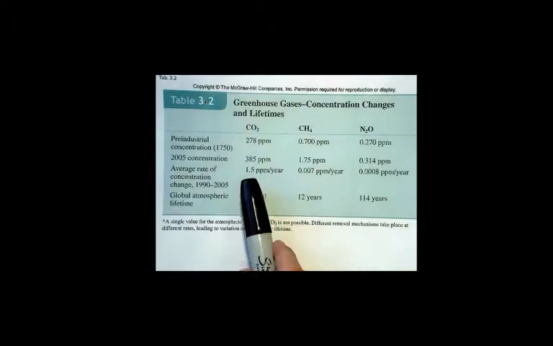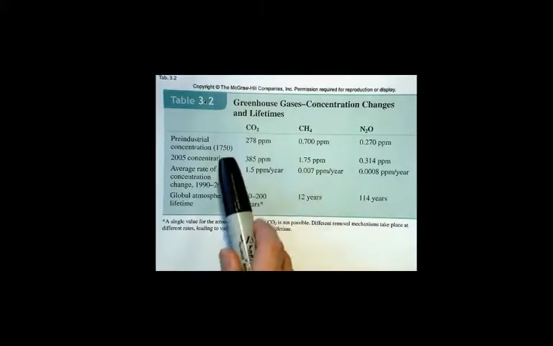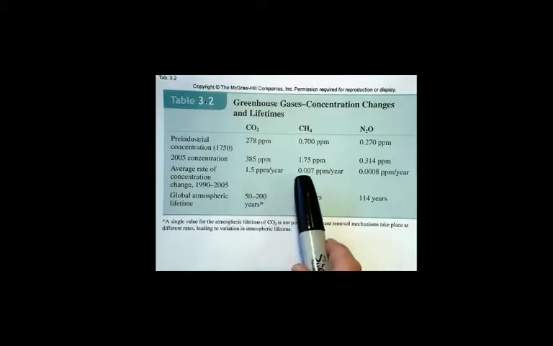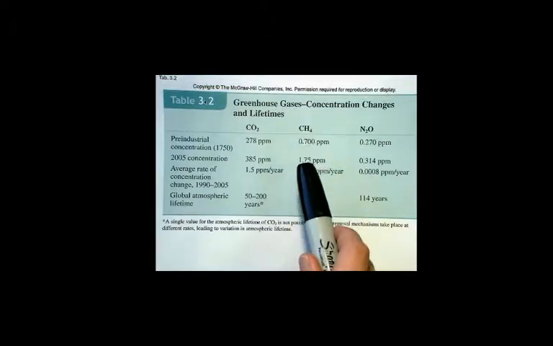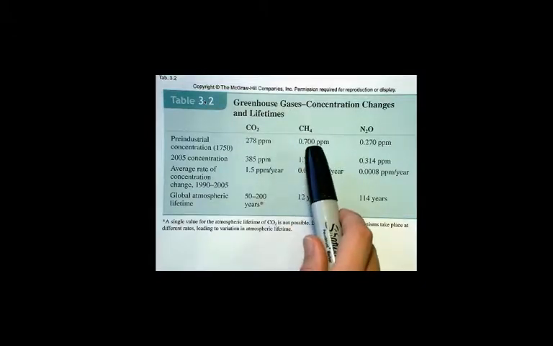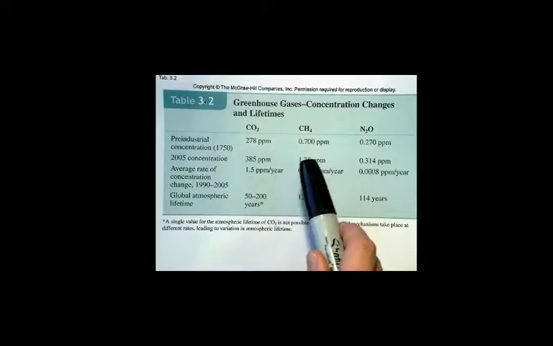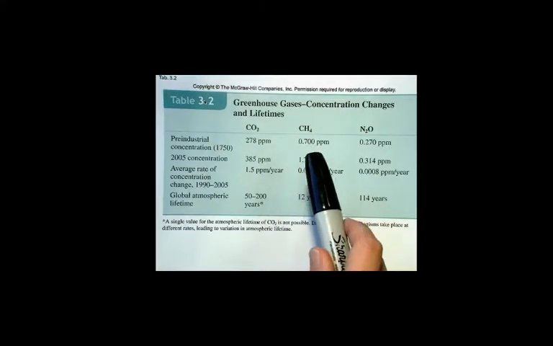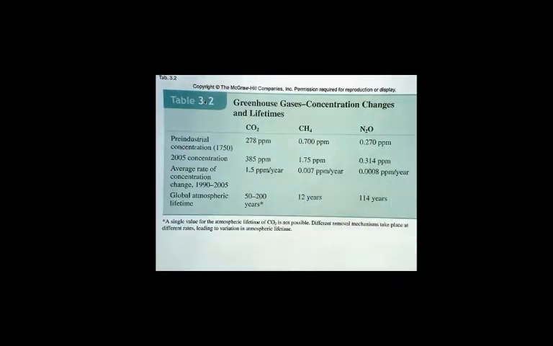We're putting more carbon dioxide into the atmosphere per year, and it's mostly due to people. Methane leaks from the ground, from natural gas fissures and whatnot, and it's also natural, as anaerobic bacteria produce methane. There's lots of natural production of methane that can occur. Nitrous oxide is also largely from bacterial production.